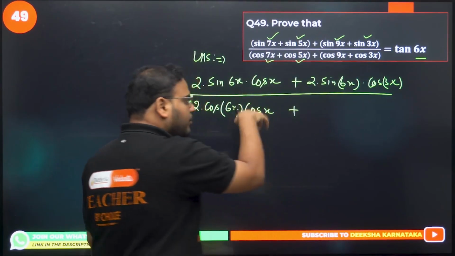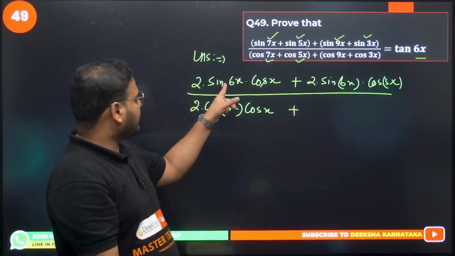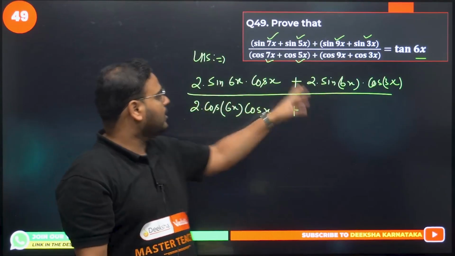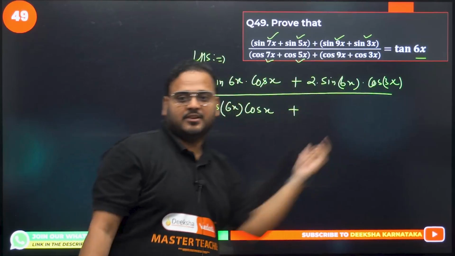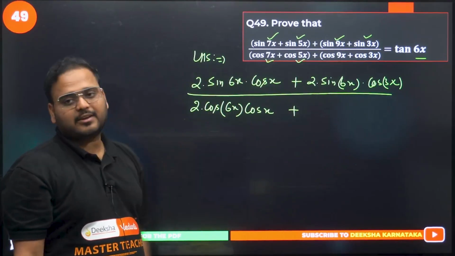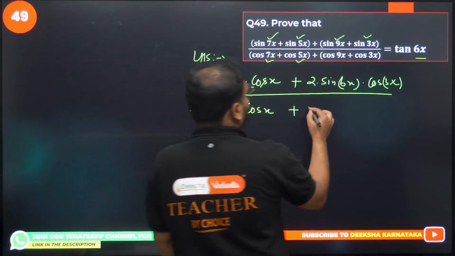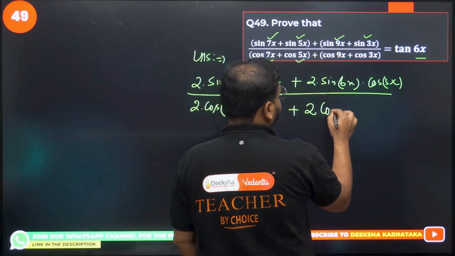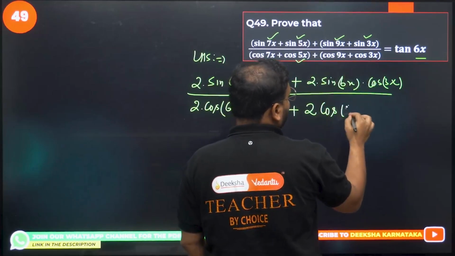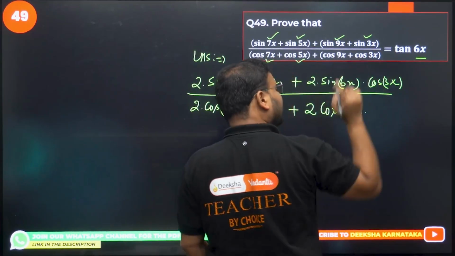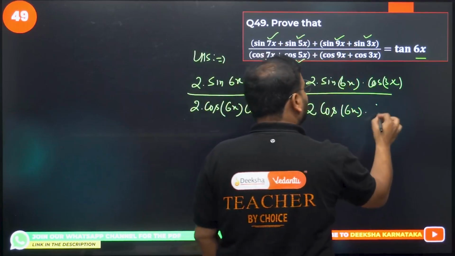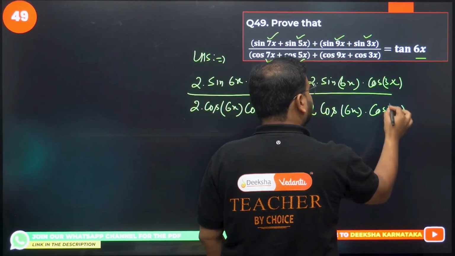I think now you are able to relate. I can take sin 6x common over here with 2, and I'll have cos x plus cos 3x left. Here also I can take 2 cos 6x common. So we have 2 times cos 6x, and 9 minus 3 is 6, divided by 2, is cos 3x.